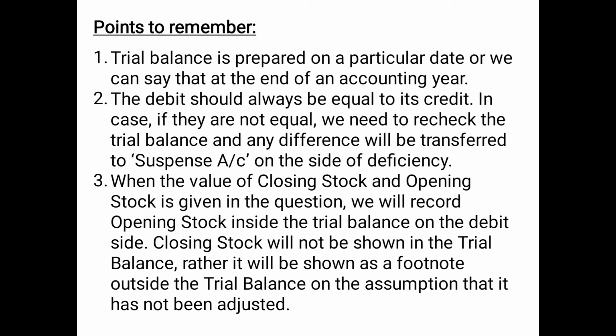In case they are not equal, we need to recheck the trial balance, and any difference will be transferred to suspense account on the side of deficiency. So we know very well that the debit side of the trial balance should always be equal to credit. If, in a rare case, the debit side and the credit side are not equal, then first of all, you need to recheck whether everything you have posted is correct or not. And if on rechecking you're not able to find the mistake, then you can transfer the difference or the deficient amount on the side wherever it is deficient.